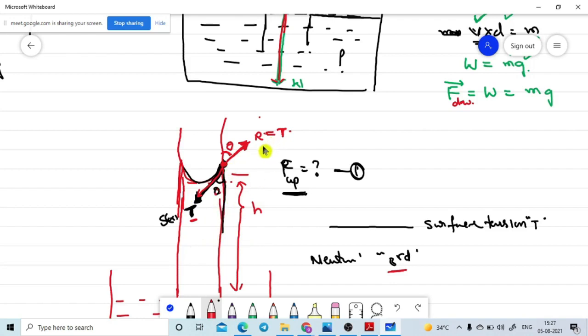Now I am planning to resolve R into two components. One is the horizontal direction component. This value is equal to this value only, since theta is the opposite angle, and this value is R. So what about this direction component of R? R sin theta. Yes, R sin theta is the correct answer, because it is the opposite direction.